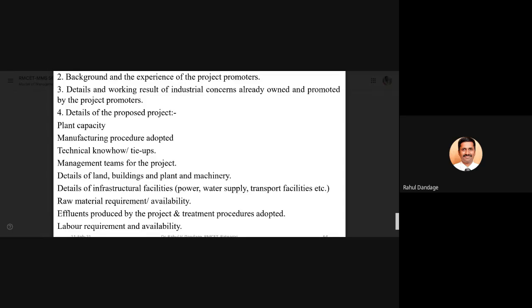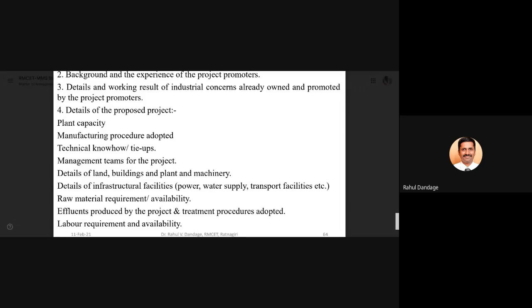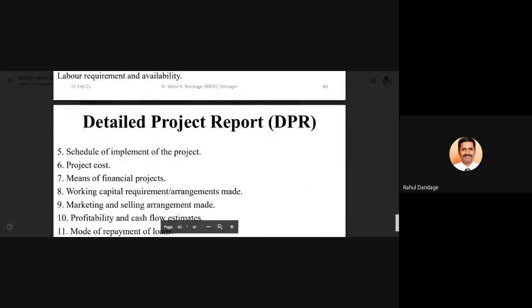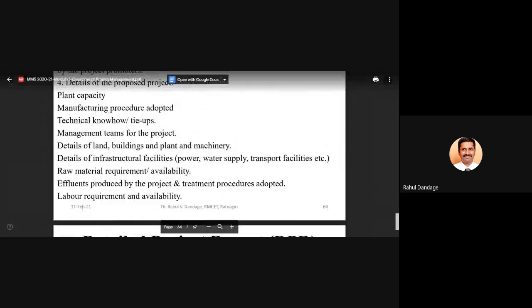So if there are any hazardous chemicals coming out from the project, how they will be treated, how they will be disposed of, labor requirements and availability. These all parameters are related to the actual project which is going to be proposed.